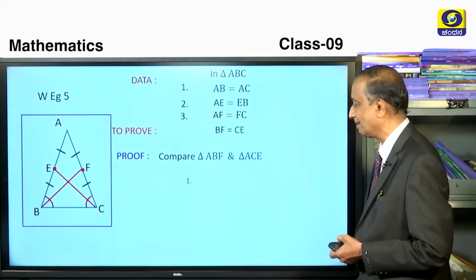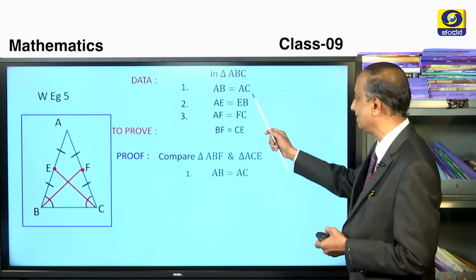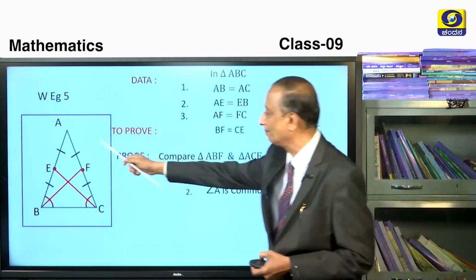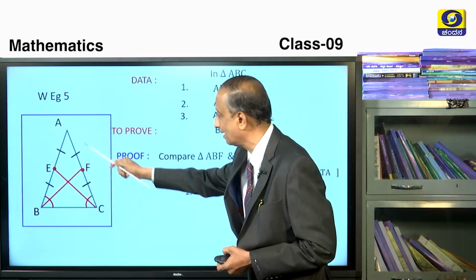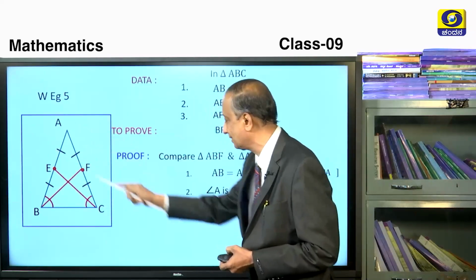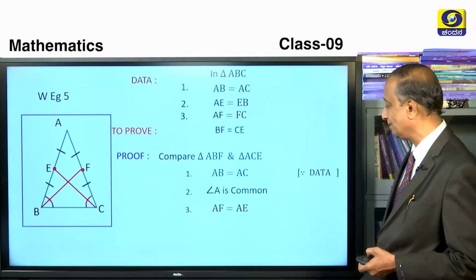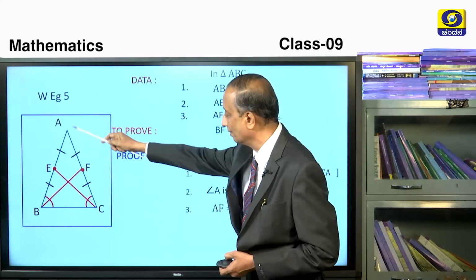So come on, start comparing. First point, AB and AC are equal because of data. Second point, angle A is common. This angle is common to this triangle as well as to this triangle. Therefore, angle A is common. Third one, AF is equal to AE. So this AF is equal to AE.